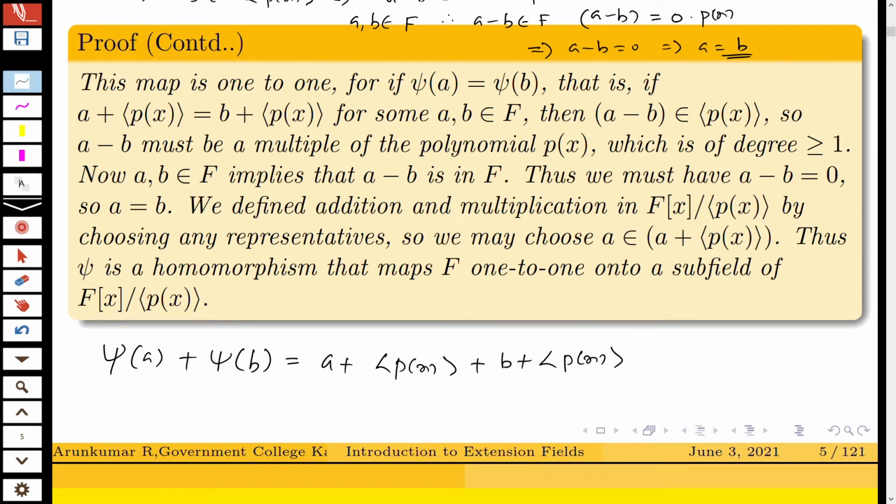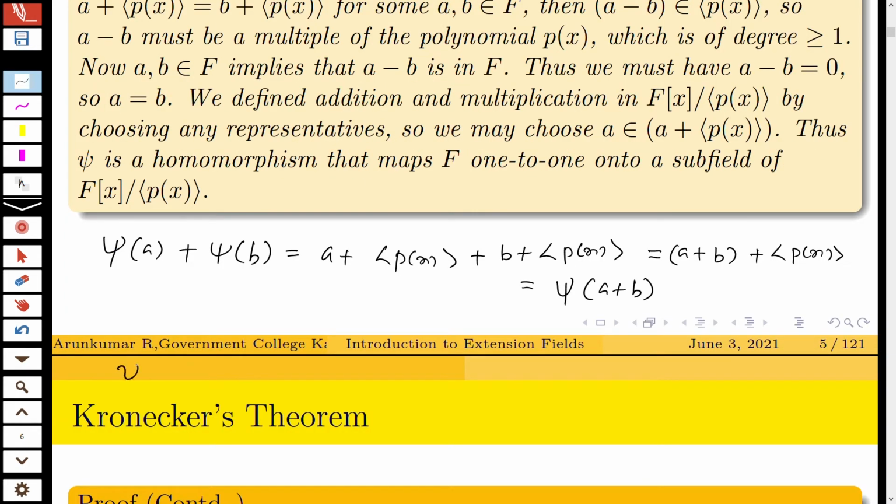So by definition of addition in F[x] by the ideal generated by p(x), this is equal to a plus b plus ideal generated by p(x). So this is equal to psi of a plus b,